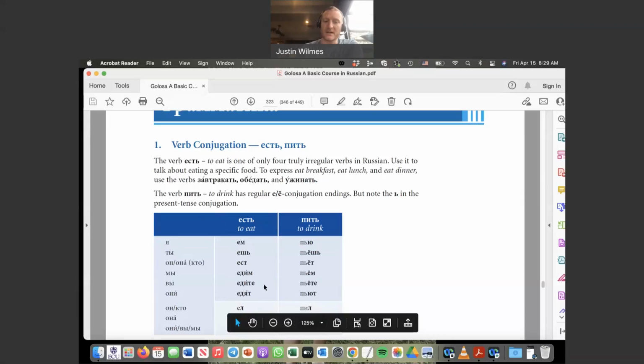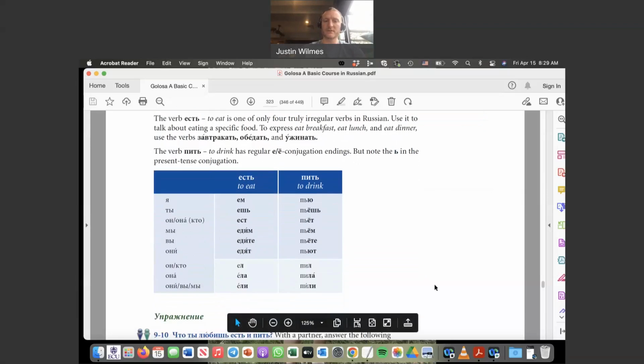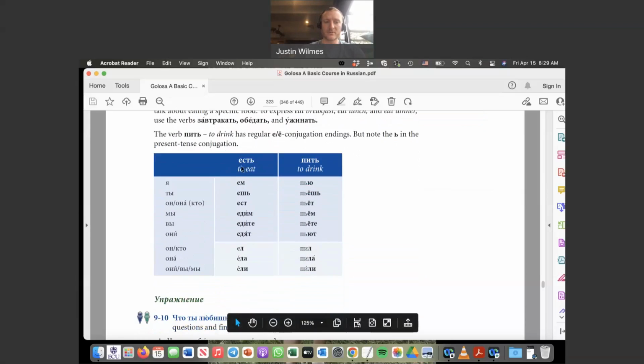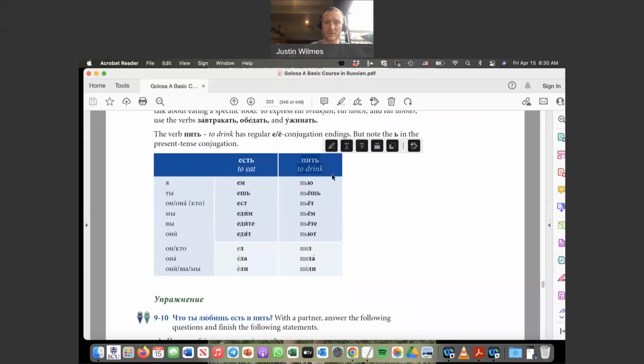Why is it irregular? Well, we'll talk about that in a minute. It's basically the conjugation pattern of this verb есть that is irregular. Okay. The verb пить, to drink, has a normal conjugation pattern, but note that there is a soft sign in the middle of all the forms. So we'll look at that in a minute. So let's read these together. Start learning the conjugation of each of these verbs. We have есть, to eat, and пить, to drink.